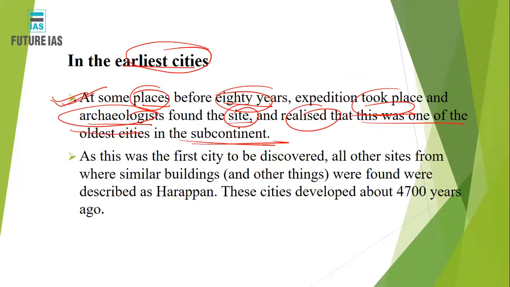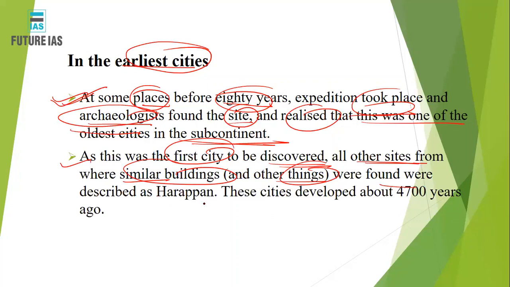Only the archaeologists came to know that, because they have the professional knowledge of ascertaining whether it is the oldest or the newest. This was the first city to be discovered, and all the other sites where similar buildings were found.